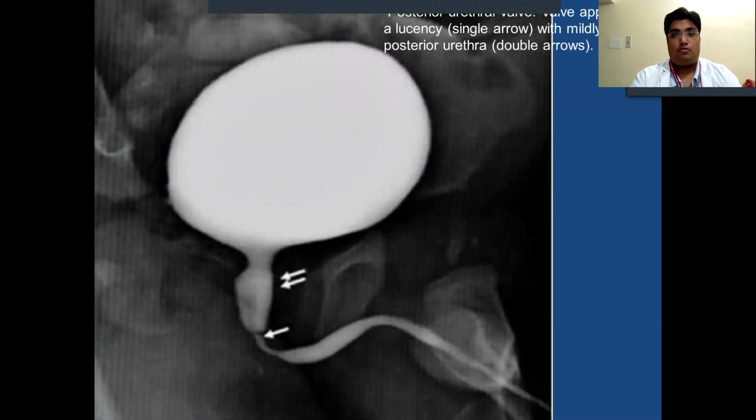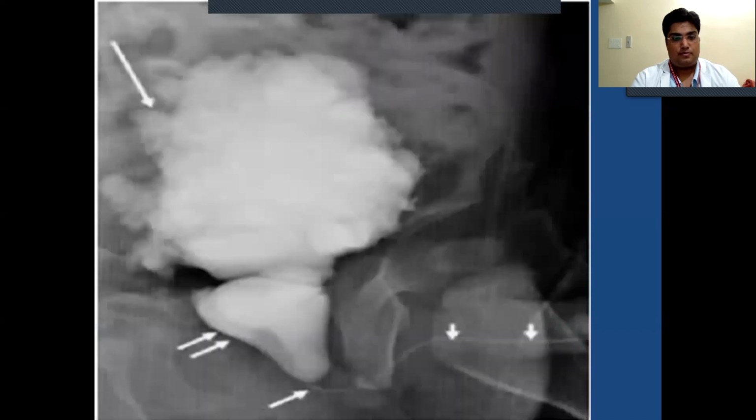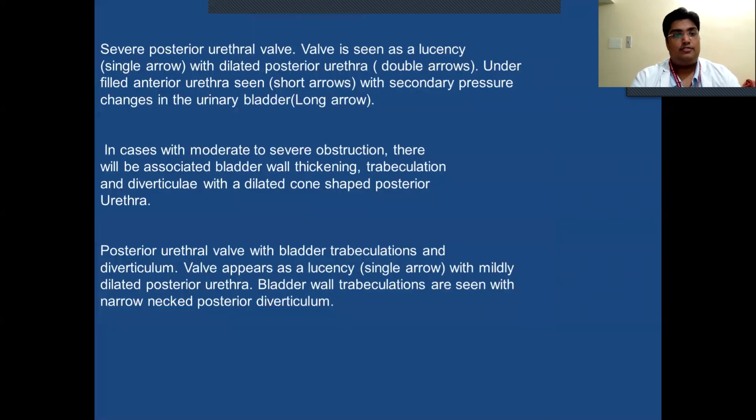Posterior urethral valve: the valve appears as a lucency, single arrow, with mild dilatation of the posterior urethra. Severe posterior urethral valve is seen as a lucency, single arrow, with dilated posterior urethra, double arrows, and an underfilled anterior urethra, seen with secondary pressure changes in the urinary bladder. In cases with moderate to severe obstruction, there will be associated bladder wall thickening, trabeculation, and diverticuli with a dilated cone-shaped posterior urethra. Posterior urethral valve with bladder trabeculations and diverticulum.